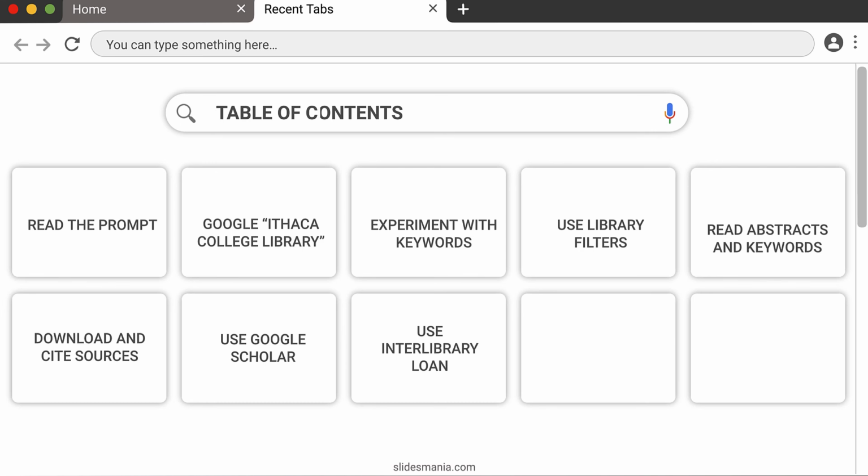If you cannot find a source, you can use interlibrary loan within the library. Don't forget, just copy and paste the title of that article and then click on the links to retrieve it. If you plan to use any web articles or news articles, don't forget to use the media bias chart online. And last, if you need additional help finding sources, contact the library or schedule an appointment with the Writing Center.